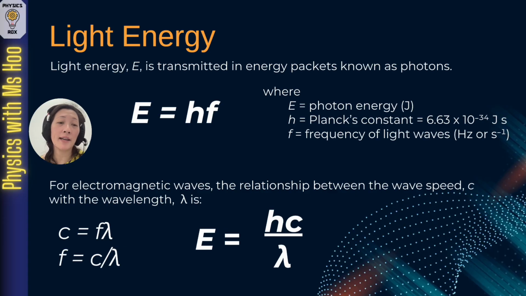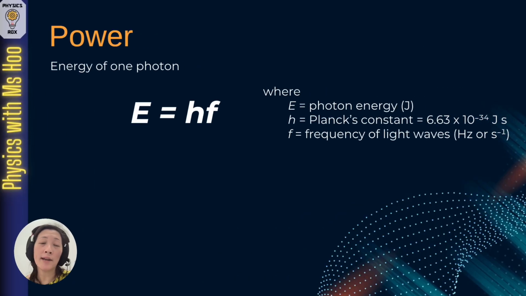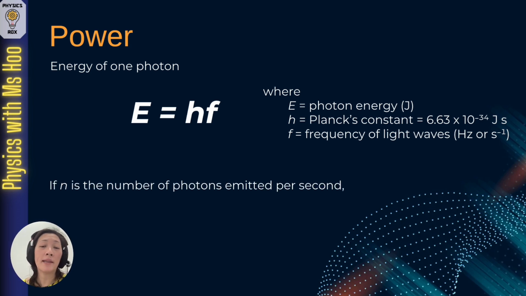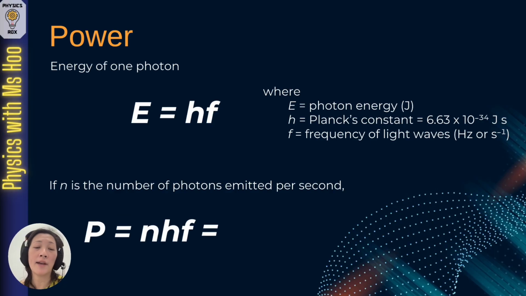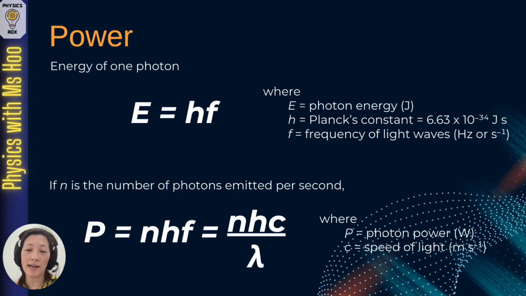So when you know how to calculate the energy of one photon, you can also calculate the power. We already know that the energy of one photon can be calculated as E equals hf. Now if n is the number of photons emitted per second, the power can be calculated as P equals nhf, and then we substitute f equals c over lambda in the equation, giving us P equals nhc over lambda, where P equals photon power, c equals the speed of light, and lambda is the wavelength of light. So these are the different equations that we can derive for quantum.